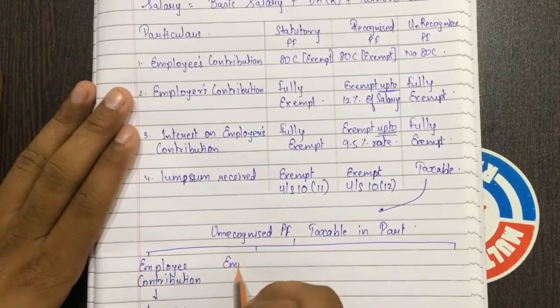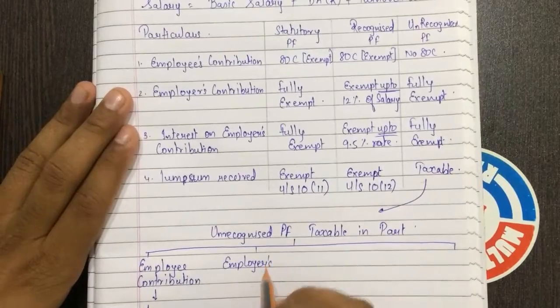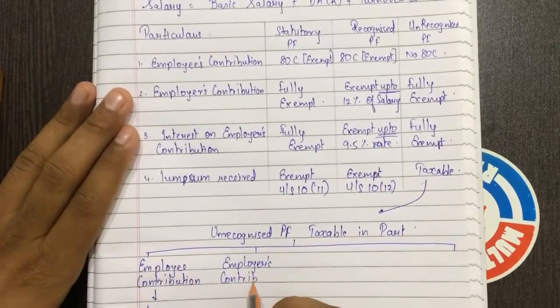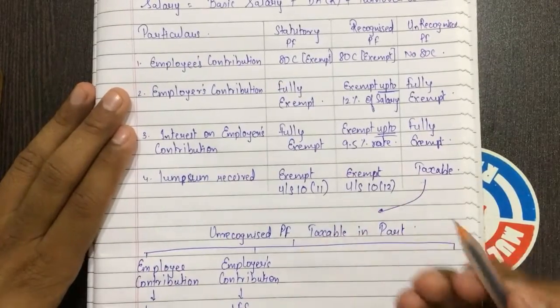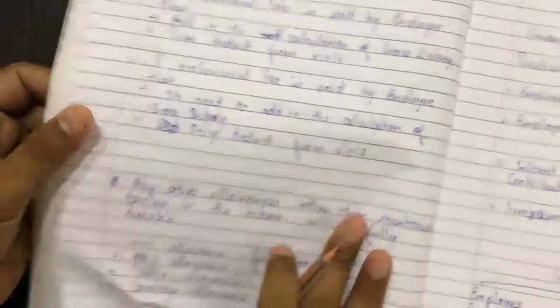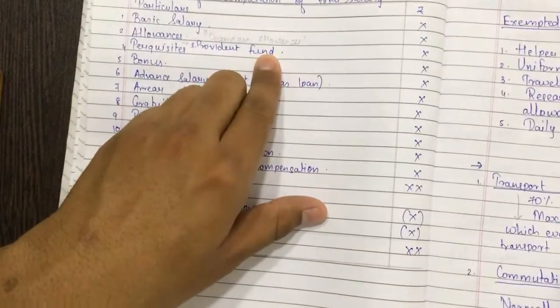If employer's contribution, then it will form part of income from salary. It will be added here, provident fund.